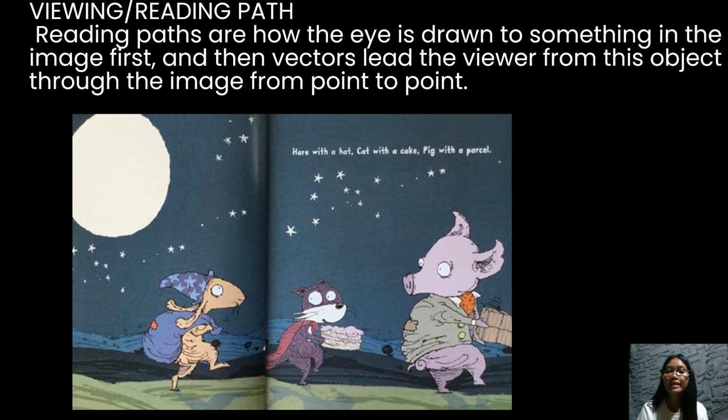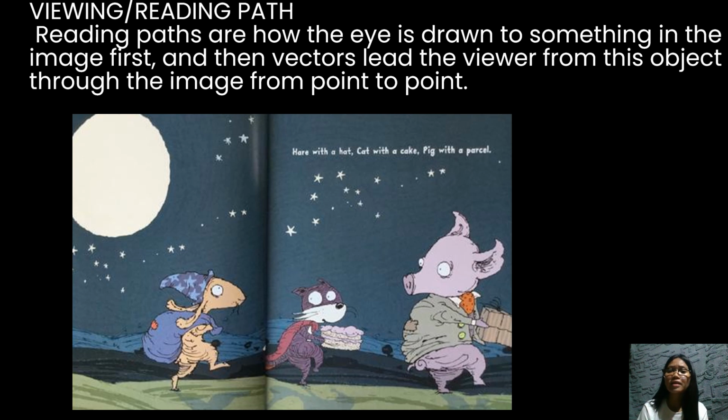Along a horizontal line, we can be directed to view from left to right or from right to left. For example, our eye is first drawn to the large moon in the top left-hand quadrant and is then led down to the first character on the left. This character points the viewer to read to the right across the image.